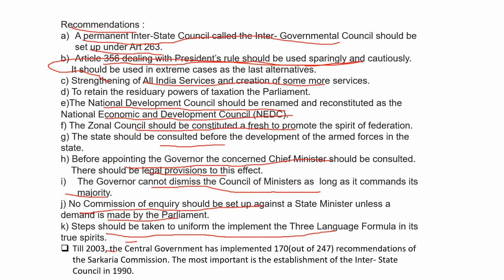Till 2003, the central government has implemented 170 out of 247. This is also very important. Recommendations of the Sarkaria Commission. The most important is the establishment of the Interstate Council in 1990.